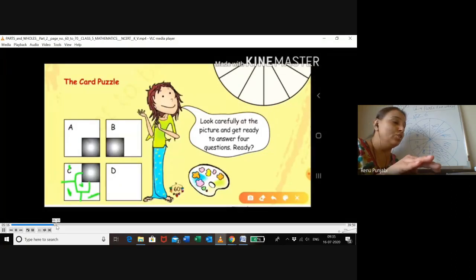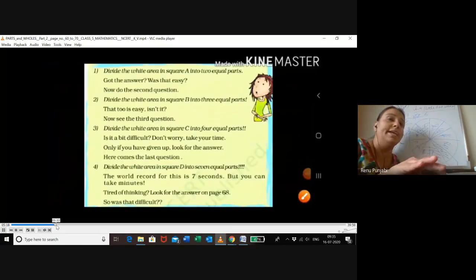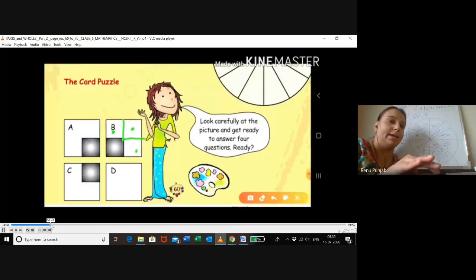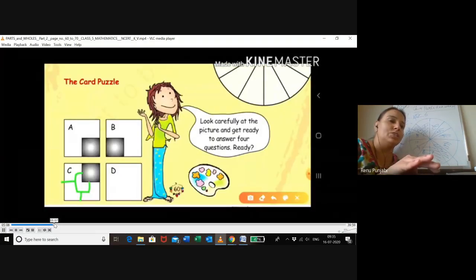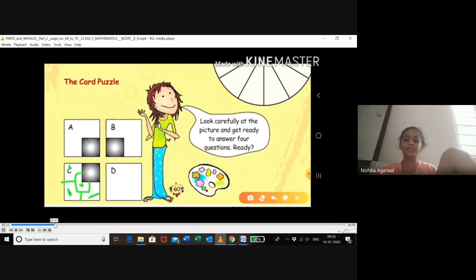They are telling into 4 equal parts. White area into 4 equal parts. They are not telling including the black part, right? Including the shaded part. That is why they have divided in this way. 3/4 squares are these. So when you draw this, ma'am, done.